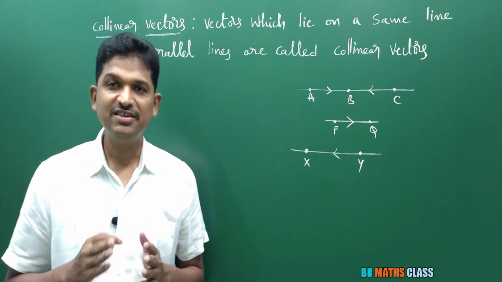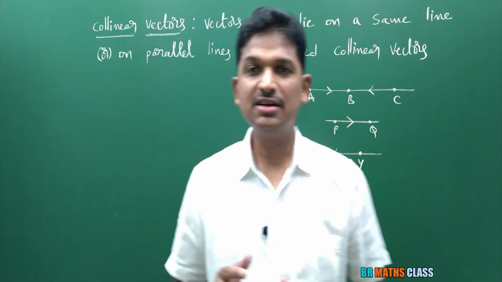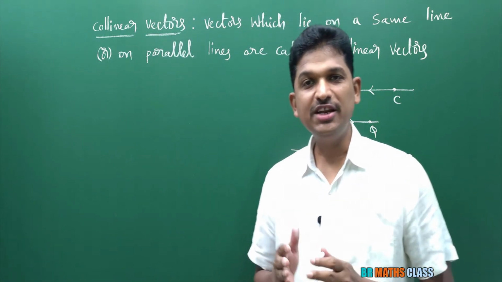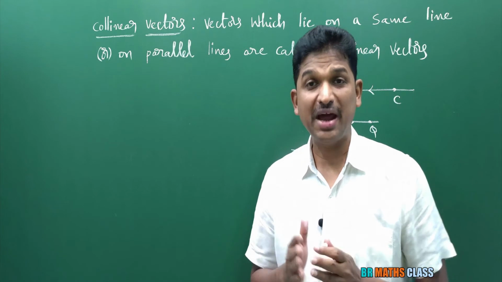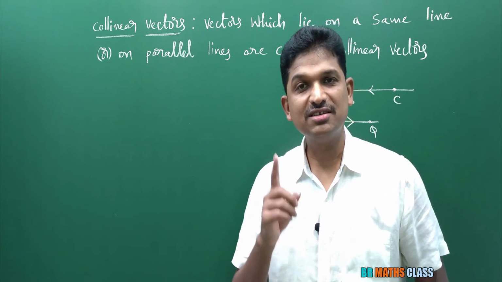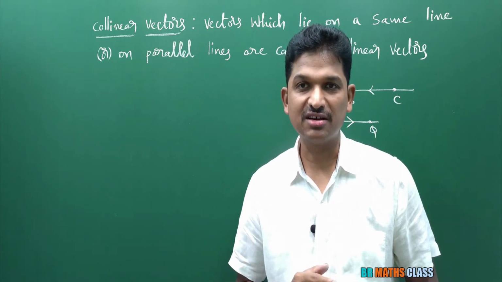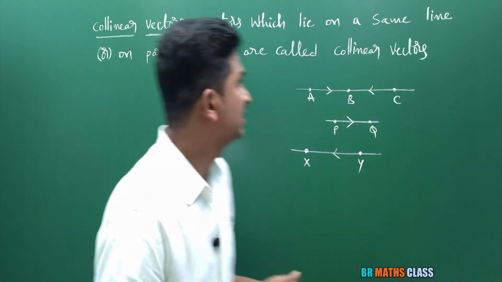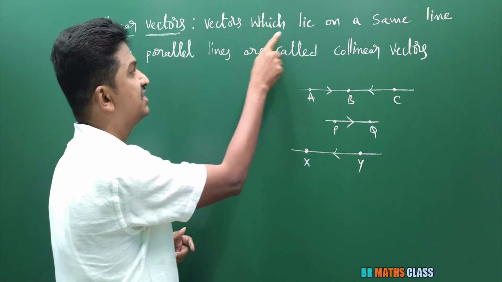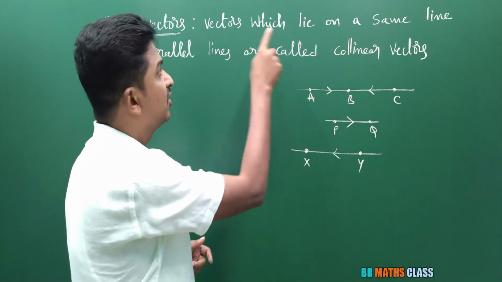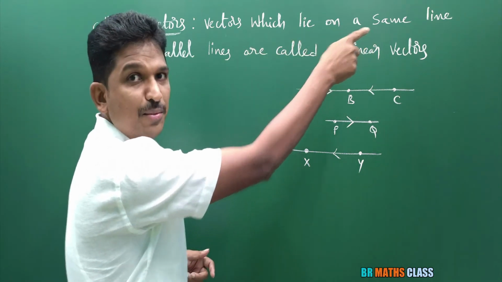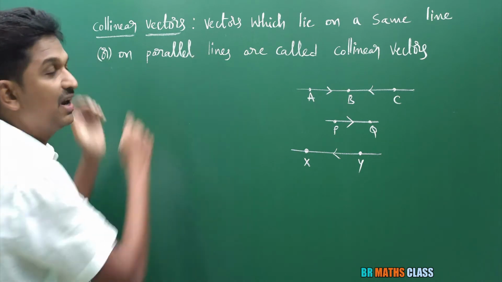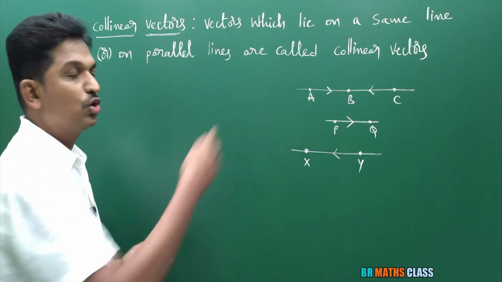First definition is collinear vectors. Here, an important point is that collinear vectors are also known as parallel vectors. What is the definition of collinear vectors? The definition is: vectors which lie on a same line or on parallel lines are called collinear vectors.